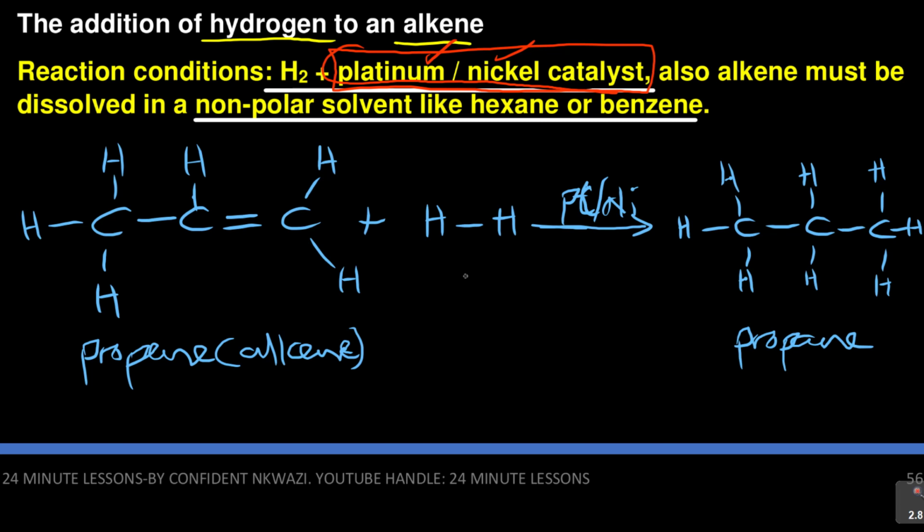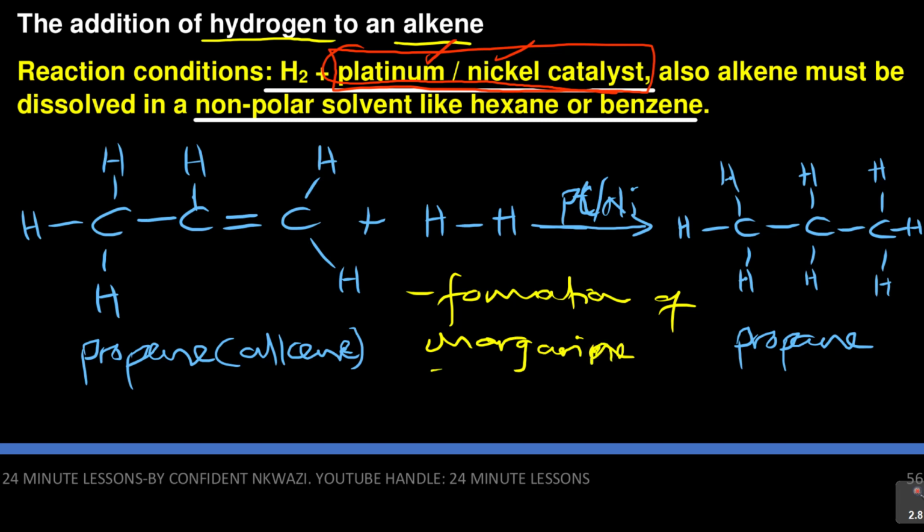So it's hydrogenation. That's what they do, and they will ask you what is the importance of this. Number one, hydrogenation is used in the formation of margarine. The Rama that you eat, the Flora that you eat, or any type of margarine that you are eating is formed from hydrogenation.